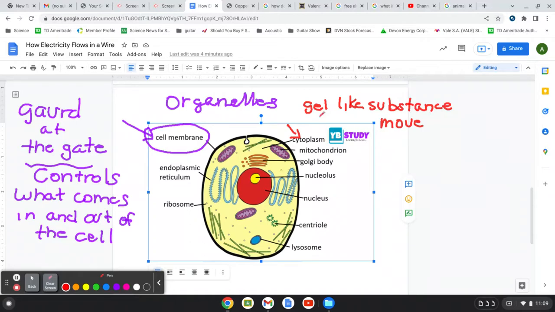So again, cytoplasm is a gel-like substance. It moves nutrients, it moves proteins and nutrients around the cell, right? This yellow, it's colored in yellow, but it's all over the cell. So it kind of keeps its shape, kind of fills the cell up, and it moves proteins and nutrients in the cell, and other organelles are kept in place because of the cytoplasm.